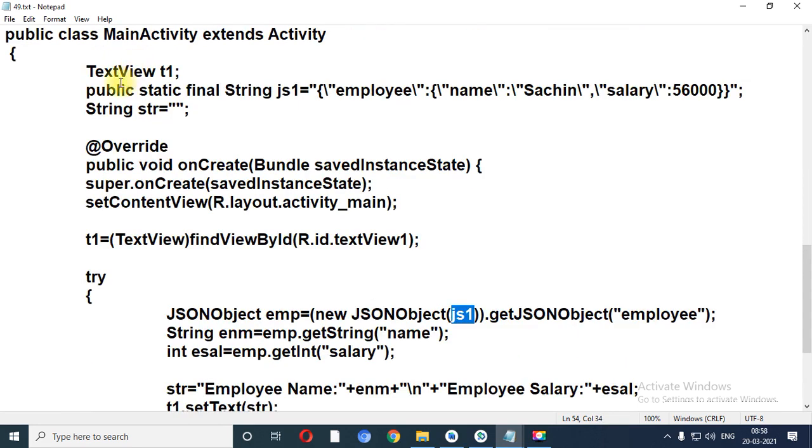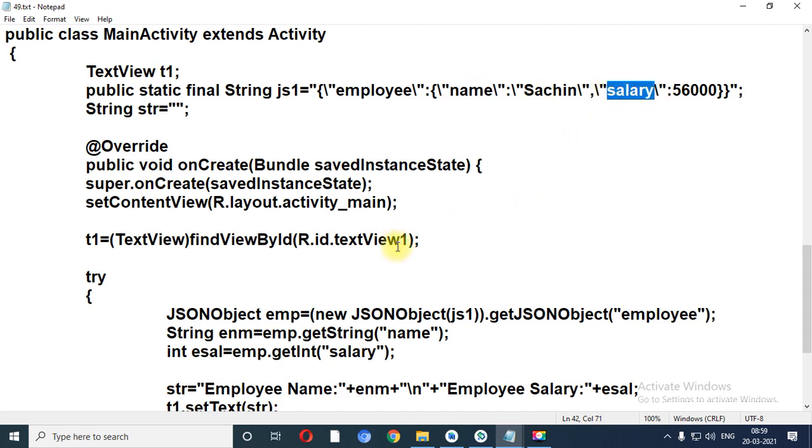Over here we have created the JSON string JS1, so that can be passed over here. And what is the name of our JSON string? That is called employee. So whatever the name of the first string is, suppose you have written student over here, at that time getJSONObject student. Suppose department is there, so you need to write DEPT over here, and over here you need to write department. Now see, what is the name of our columns? That is name and salary.